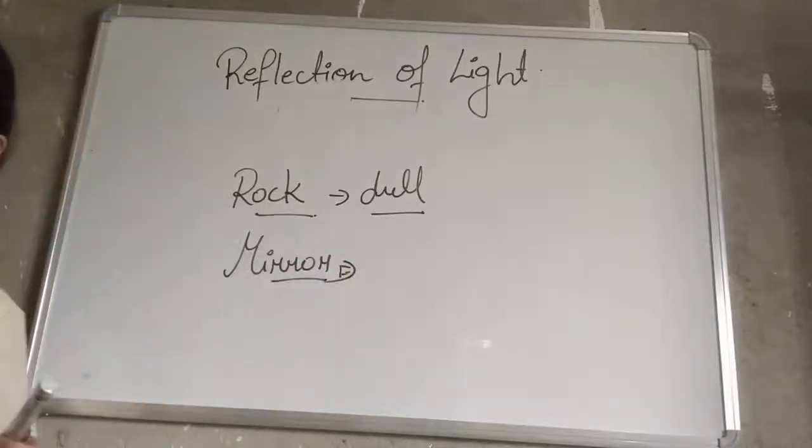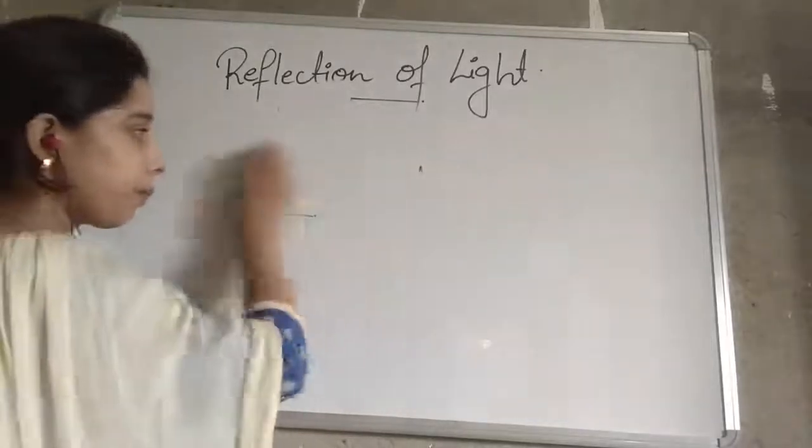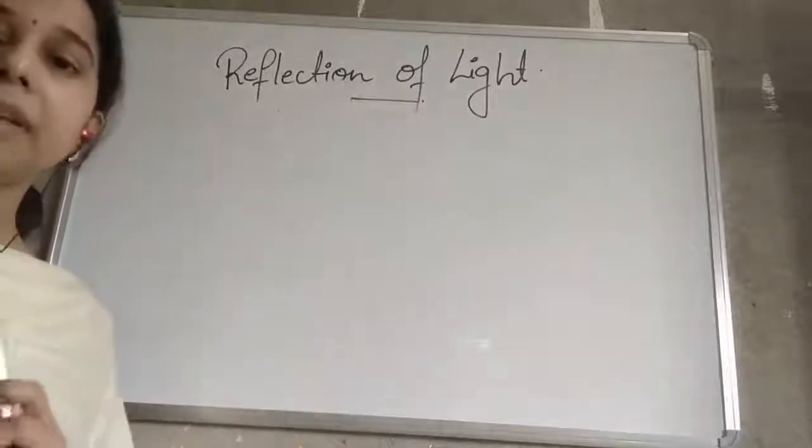Now, when we talk about the reflection of the light, students, what happens in the reflection of the light?